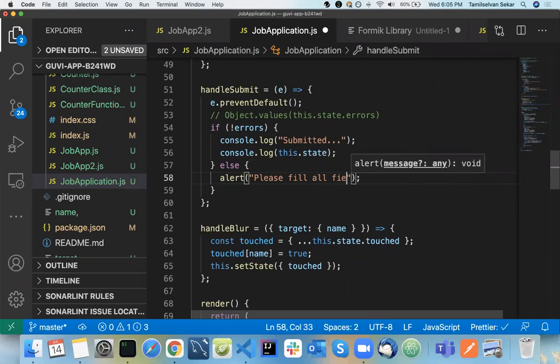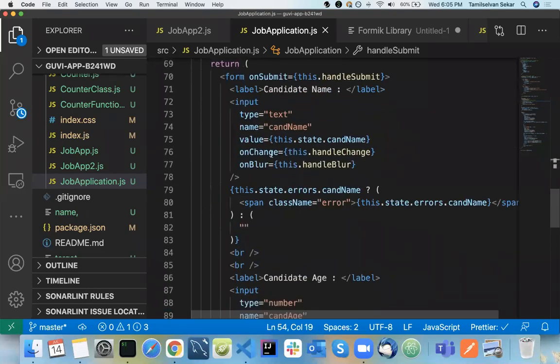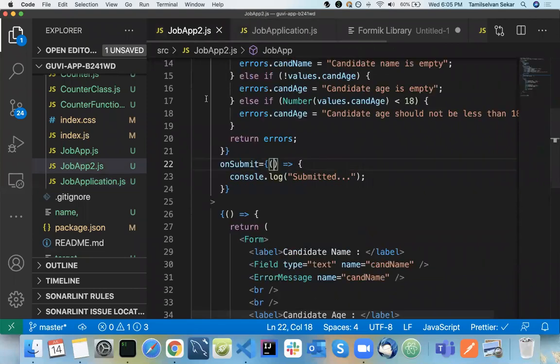It's just an understanding for the user. So just check whether the errors object exists or not using this. If there is an error, then throw them the message: please fill all fields. Clear on this? But in the case of Formik, everything is done by Formik itself.